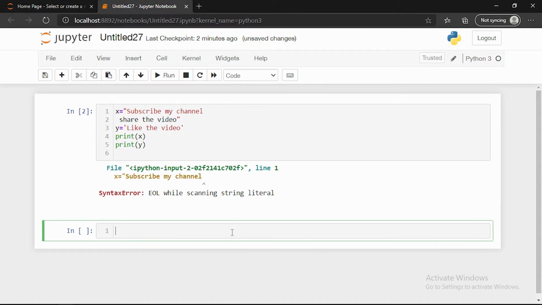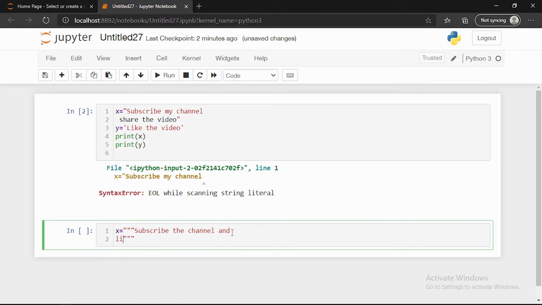Here we will use x only. Instead of using one double quote, we can use three double quotes. Here we can give the same thing, "subscribe the channel", and here you can see "like the videos". I wrote this in two lines.